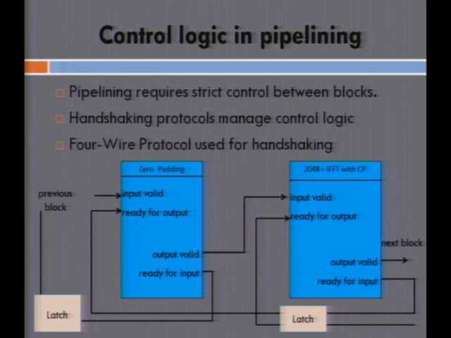One technique for handshaking is the 4-wire protocol. I'll just explain what the 4-wire protocol means. The 4-wire protocol just stands for 4 control signals that are employed within the FPGA.